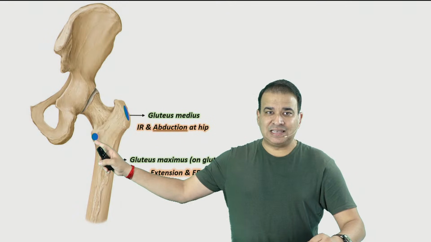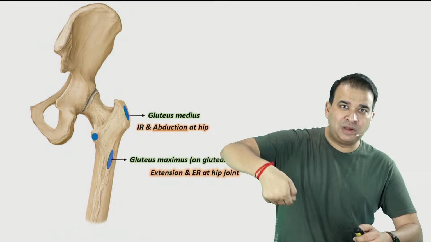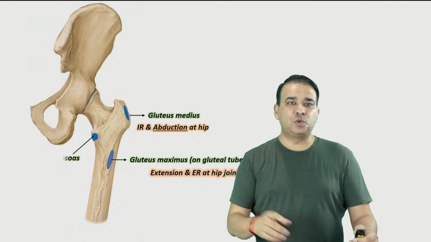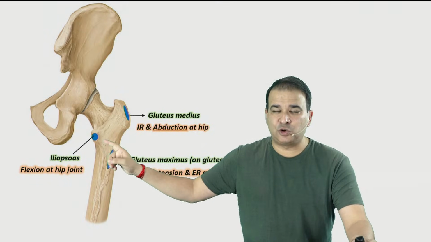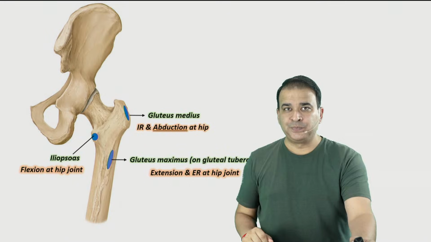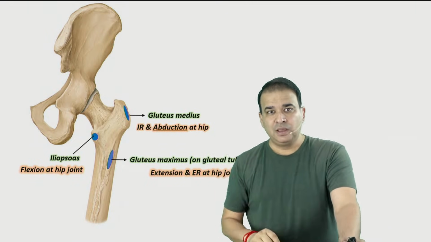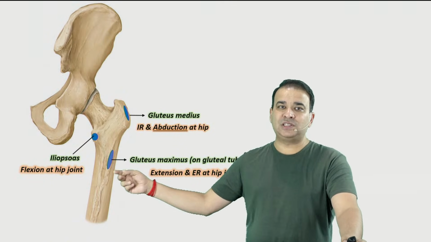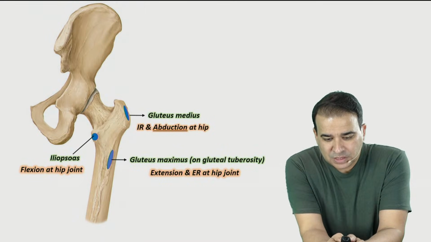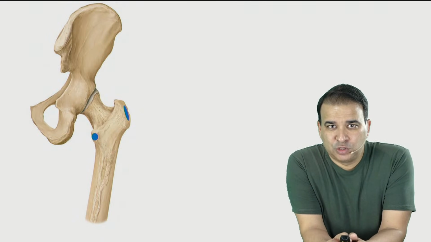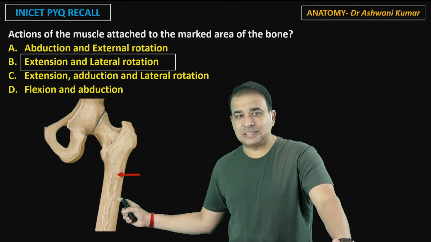And then finally we have the lesser trochanter. The muscles coming from the anterior side, the iliacus and psoas, the iliopsoas, join as a common tendon and get inserted here. And iliopsoas is a major flexor of the hip joint. So if there is an injury or fracture of the lesser trochanter, hip joint flexion will be hampered. If there is a fracture of the greater trochanter, then abduction and internal rotation will be hampered. And if there is an injury to the gluteal tuberosity, then extension and external rotation will be weakened. So for that question, once again, it is extension and lateral rotation. It's the gluteal tuberosity, and the gluteus maximus muscle is attached to it.